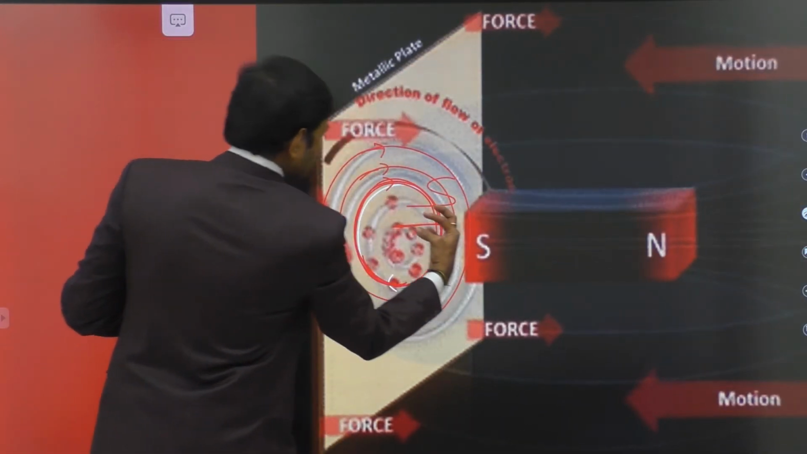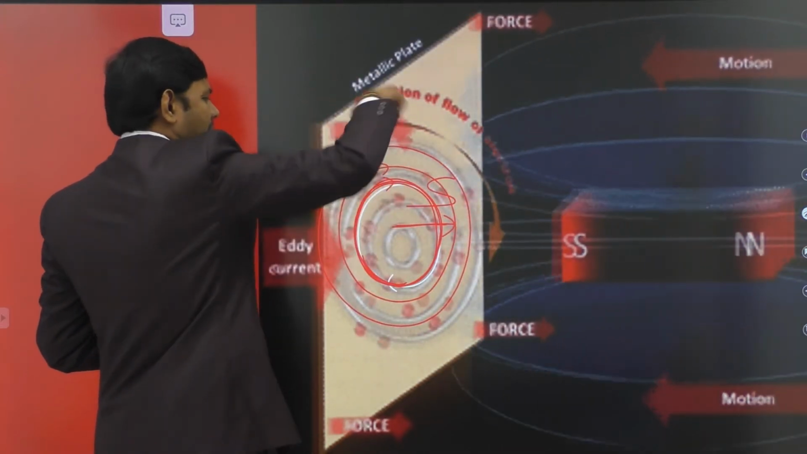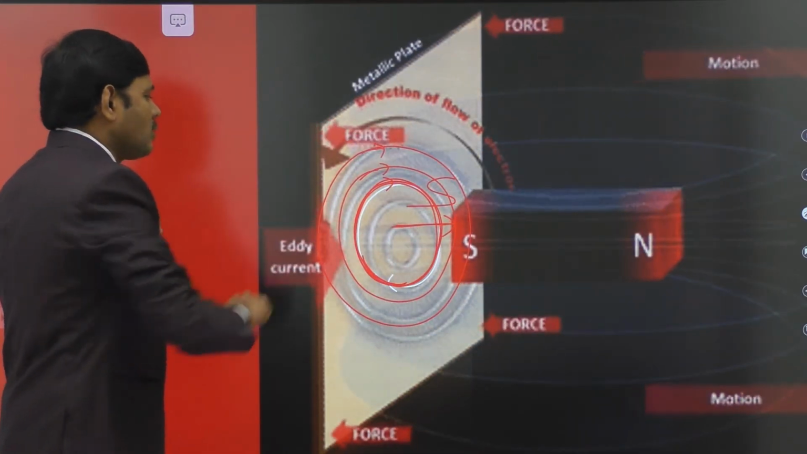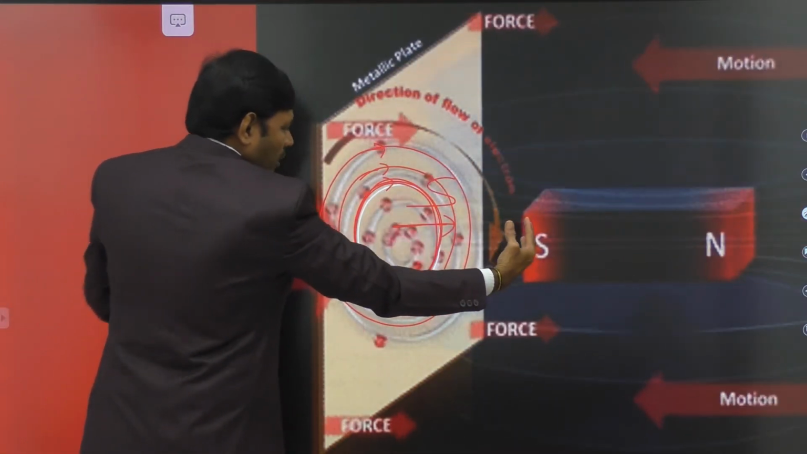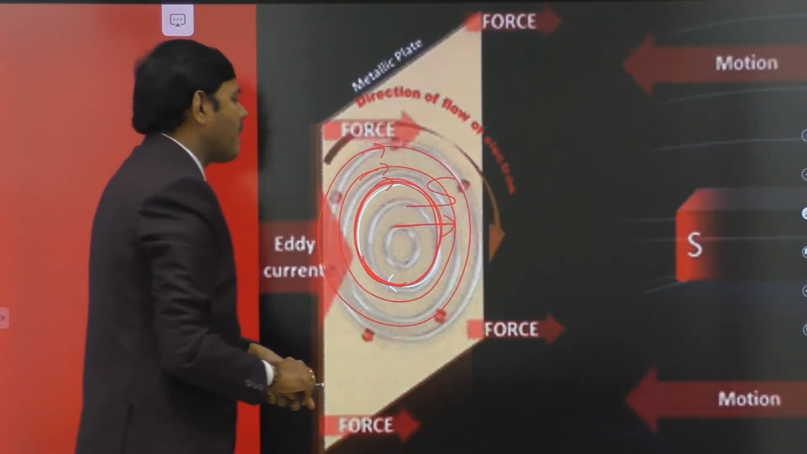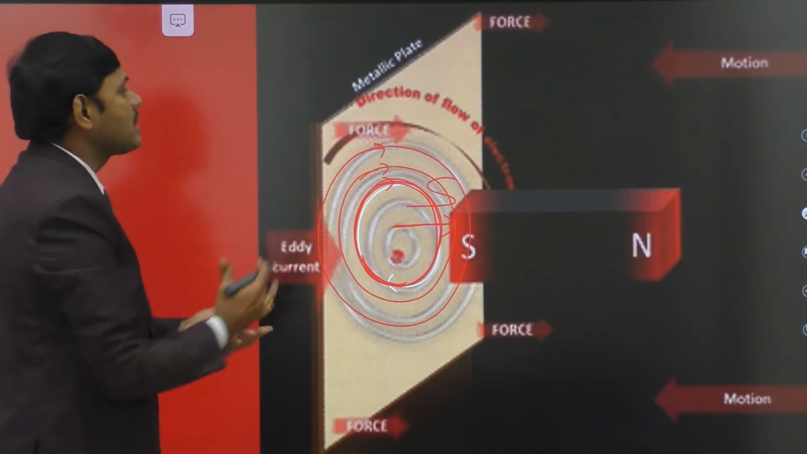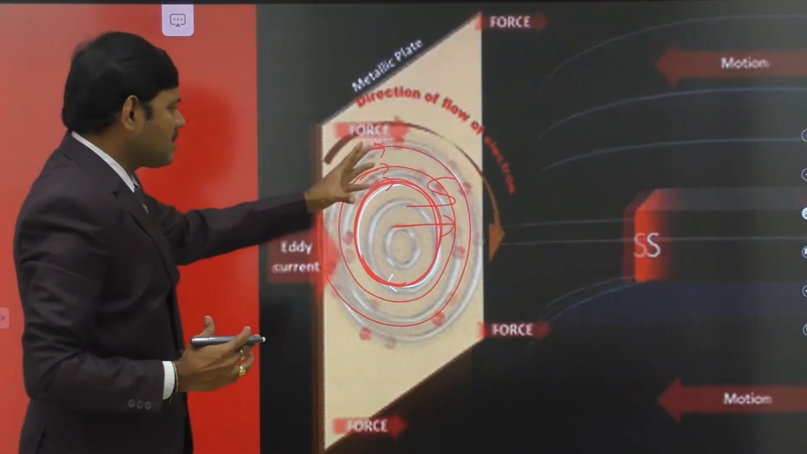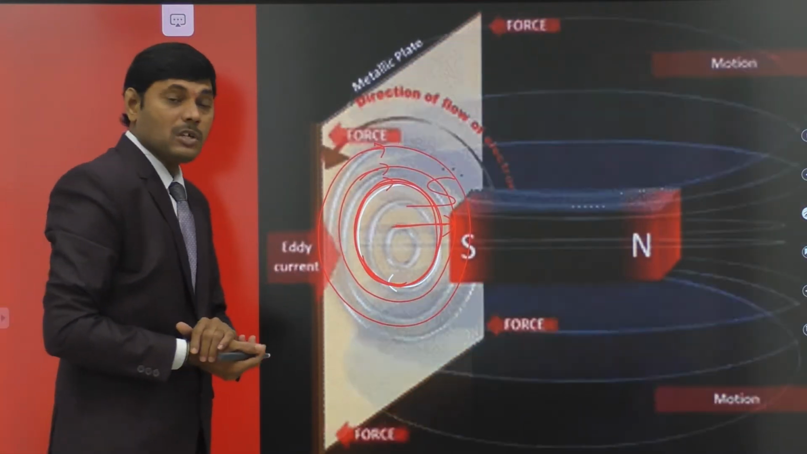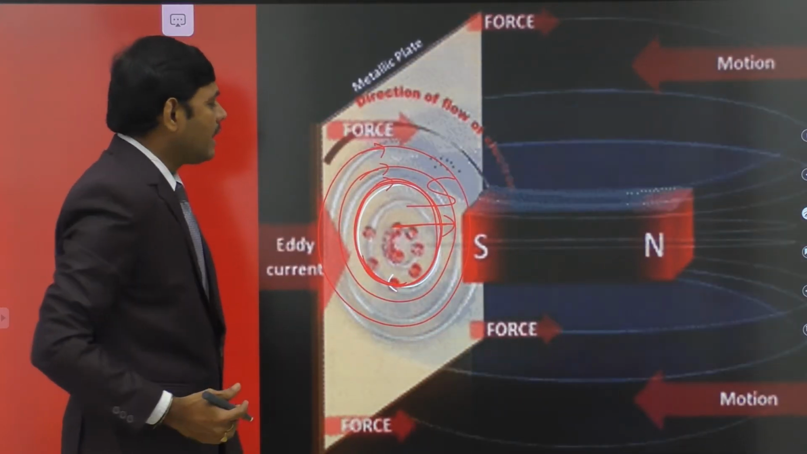When the south pole is approaching, the circulating eddy current travels in clockwise direction, so that the back face of the metal block becomes the north pole and the face towards the magnet becomes the south pole. This newly formed south pole opposes the permanent magnet's south pole and tries to prevent its approach, opposing the change in magnetic flux. In this phenomenon, we are observing induced currents in circulating patterns named eddy currents.